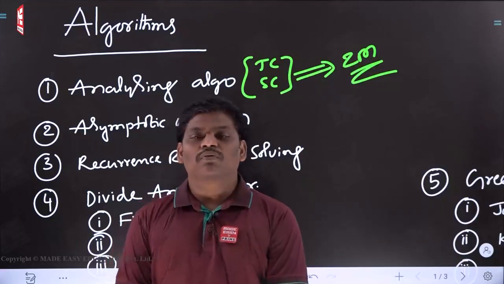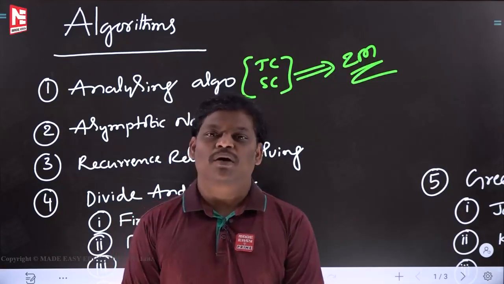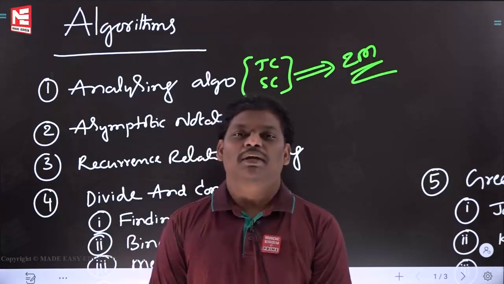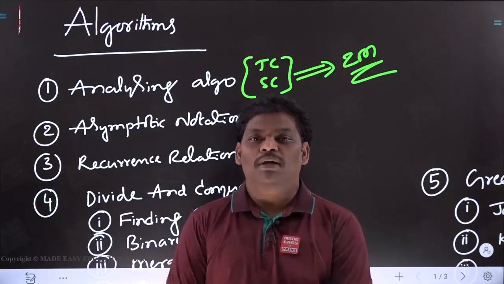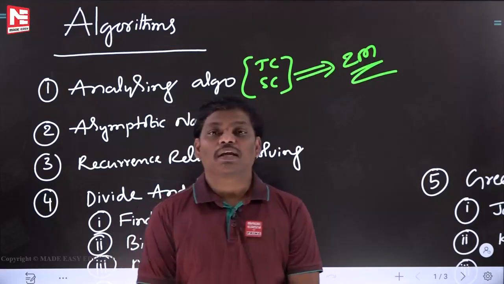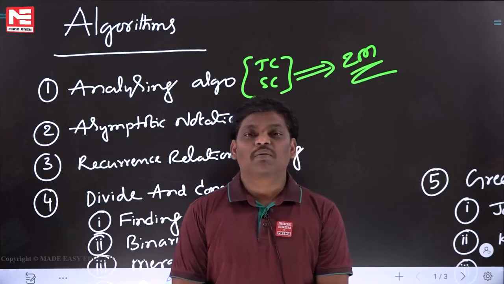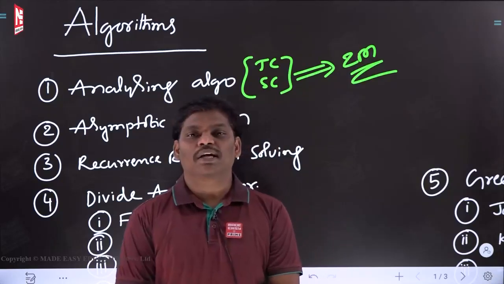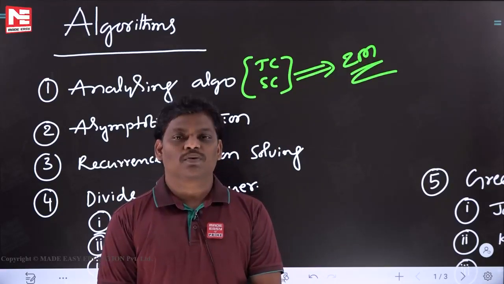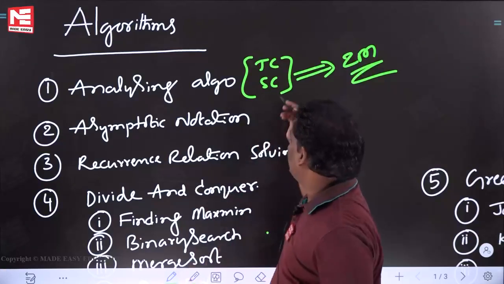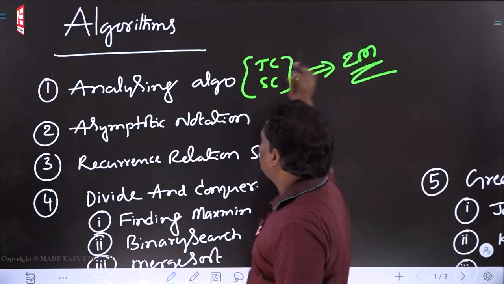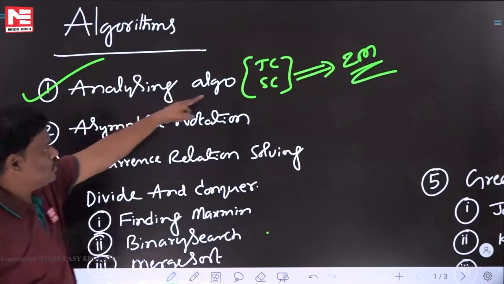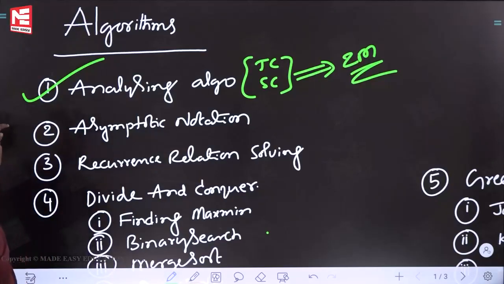Assume that five years from now you get a nice job and you are working in a good company. When you are doing programming, this story only will come. You should write an efficient algorithm, which means it should take as little space as possible and as little time as possible. So please learn this, not only from the examination point of view, but from the career point of view also. This is going to be really useful. How to find time complexity and space complexity, that is the meaning of analyzing algorithm. That is the first topic. Every year one question is coming.